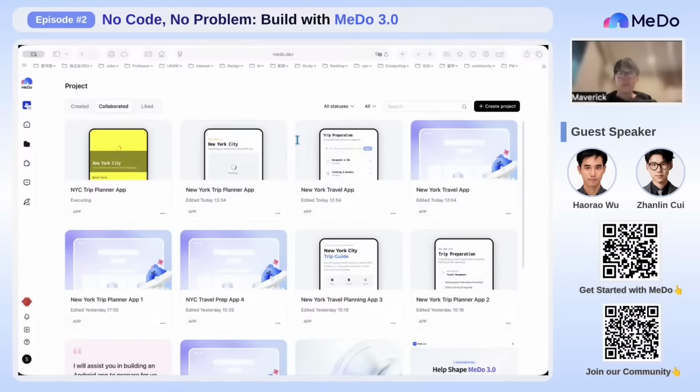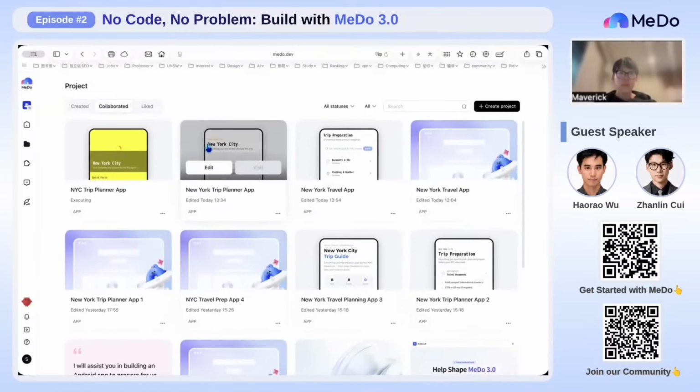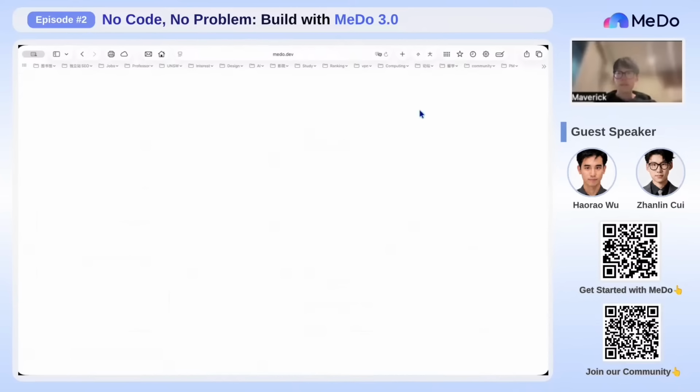MeDo 3.0 is not just about generating apps with AI. It is also about making AI app creation manageable for teams and companies. In an enterprise scenario, the key questions are different from individual usage. In this part, I can see all the projects we created with my colleague, and I can manage the visibility and the teammates. And then we go to the workspace detail page.